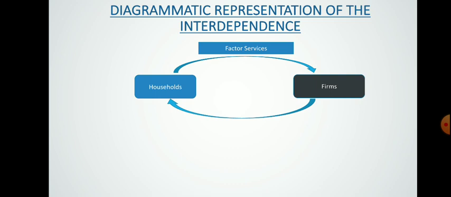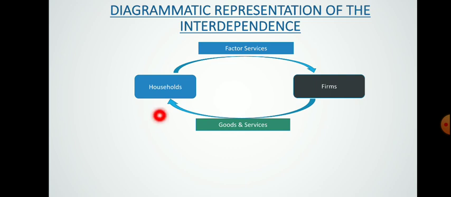Households, for their livelihood, need some goods and services, and those goods and services come from the farms, which are producing all the necessary goods and services. It may be necessary, it may be luxury, whatever material things or services we require, most of the time farms produce those goods and services and supply them to us.